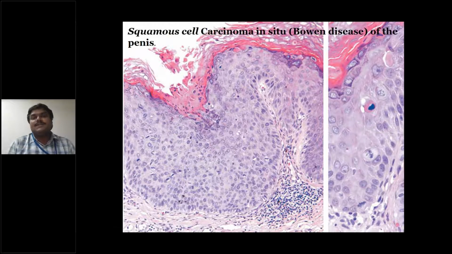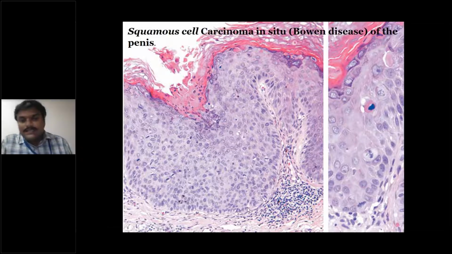This is a picture of a squamous cell carcinoma in situ, otherwise called Bowen's disease. So you can see here the epithelium, the basement membrane is intact. If you see the tumor cells, most of the tumor cells are dysplastic, and so there is a dyskaryosis, and there is a defect in the maturation also. Here you can see the keratotic cell, dyskeratotic cell, and you can also see the atypical mitotic figure. And one cell is undergoing apoptosis, and we see this across the entire thickness of the epithelium. So you can see many of the mitotic figures and atypical cells occupying the entire epithelium.